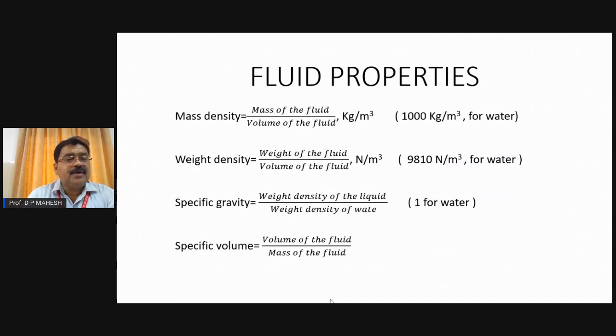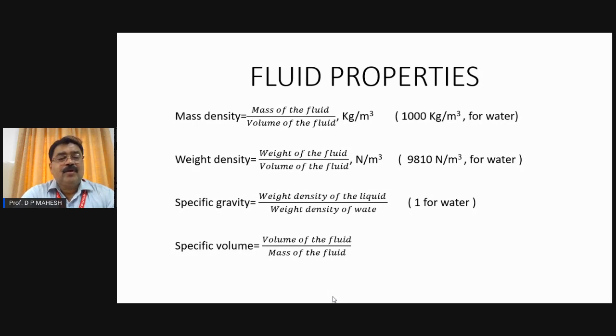Now, coming to the definition of these basic properties of the fluid. Firstly, mass density. When we say the density of the fluid, by default it is always mass density. Then, what is mass density? Mass density of the fluid is nothing but the mass of the fluid per unit volume of the fluid, which is always expressed in the unit kg per cubic meter. The density of water is 1000 kg per cubic meter. Water is considered to be the standard liquid, and it has a mass density of 1000 kg per cubic meter.